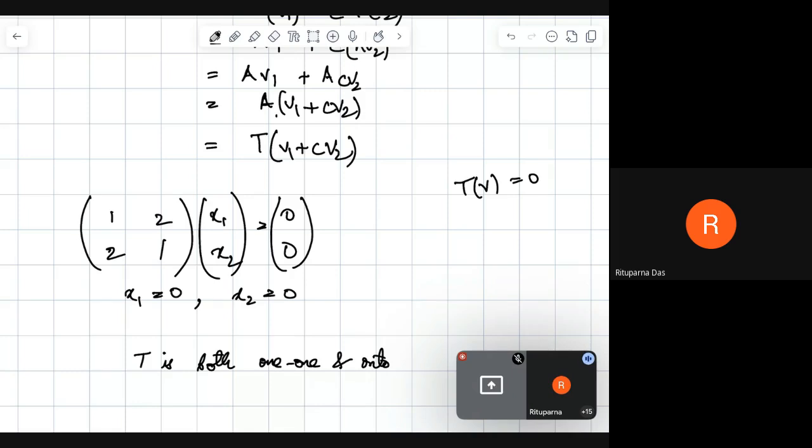So we have this property that if a linear transformation is 1-1, then it is equivalent to TV equal to 0.